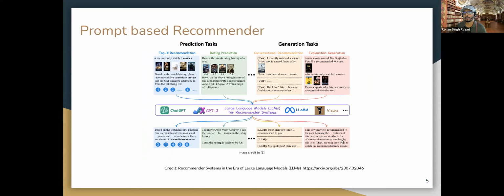So there is some kind of explainability we can incorporate in our recommendations. And all of these things, if you see, are using some kind of prompt to generate recommendations.